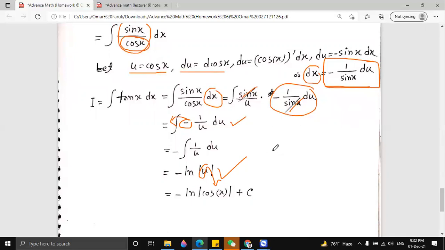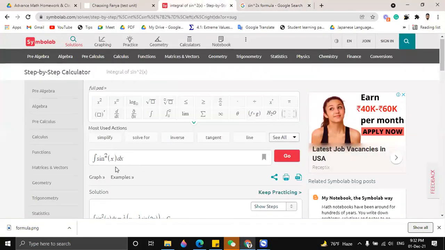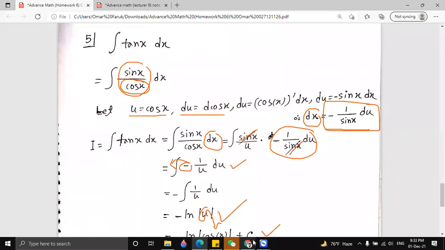And do we have to simplify it further, or is this the answer? No, this is the answer. Yeah, but don't we have to write like this? He means do we have to simplify it to cosine x? Maybe it will be secant square x plus c, right? Maybe we don't need to change anything. Okay, I follow Symbolab, because minus tan x, integration of tan x, right?